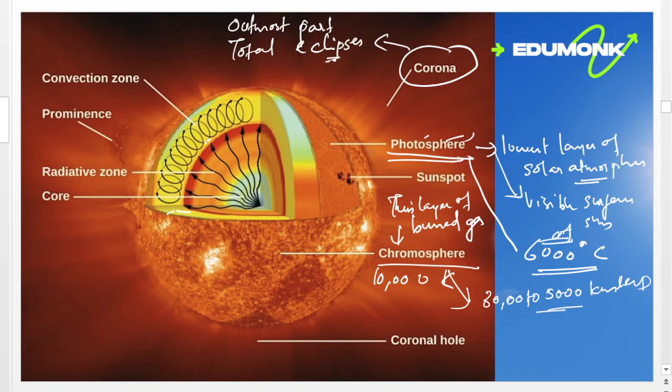At this time it's highly visible from our Earth. This corona extends millions of kilometers into space and is most easily seen during the total solar eclipse. Okay, these are the major parts of our sun, that is photosphere, then chromosphere and corona.